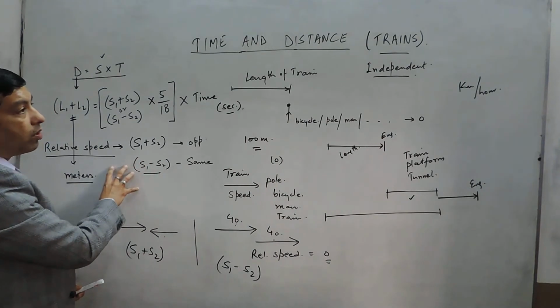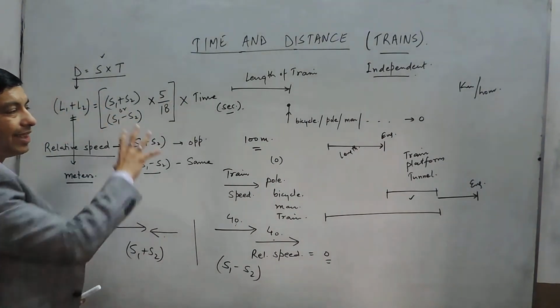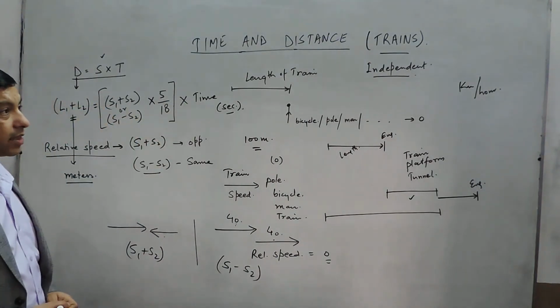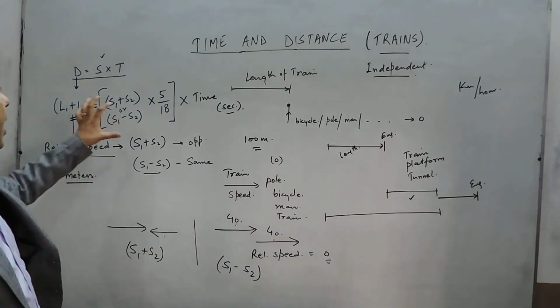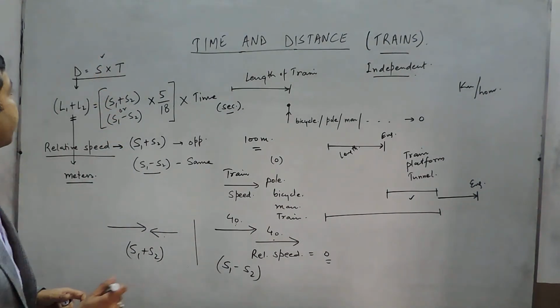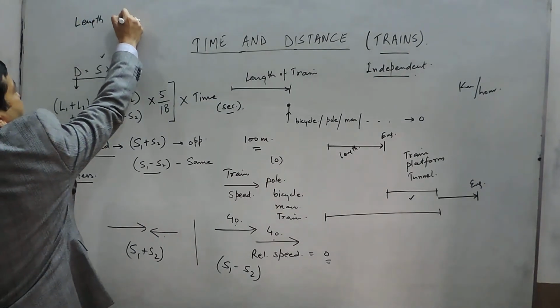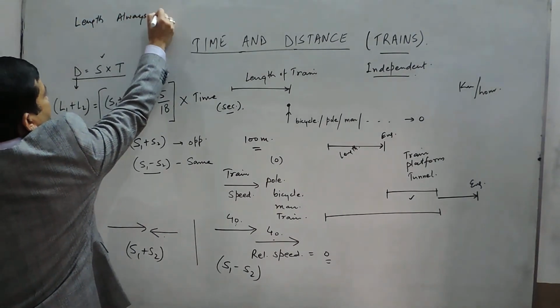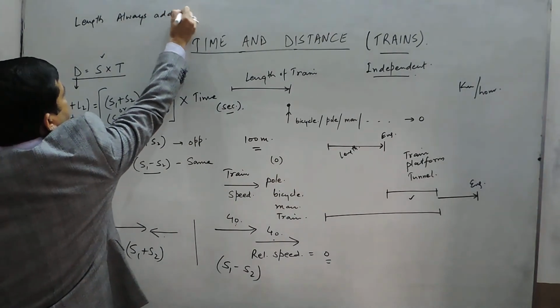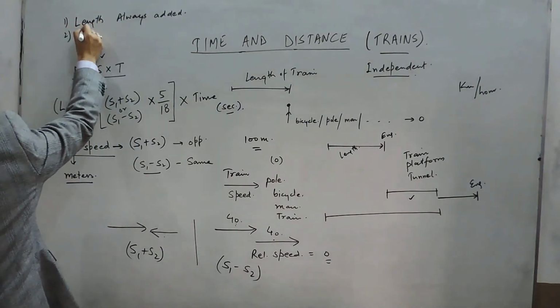We will solve questions on this logic in the next video on trains, but before that I can summarize it. First, the length is always added. Second is speed.